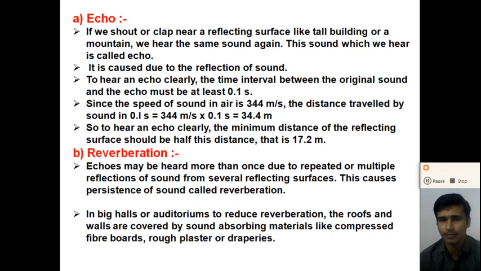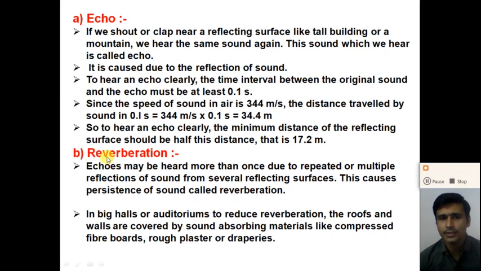So the distance traveled by the sound in 0.1 second is 344 multiplied by 0.1, that is 34.4 meters, right? So to hear an echo clearly, the minimum distance of the reflecting surface should be half of this distance. Half of this distance is 17.2 meters. So if the minimum distance between the origin of the sound wave and the reflecting surface is 17.2 meters, then you can clearly hear the echo, right?